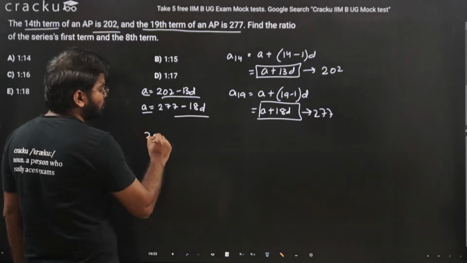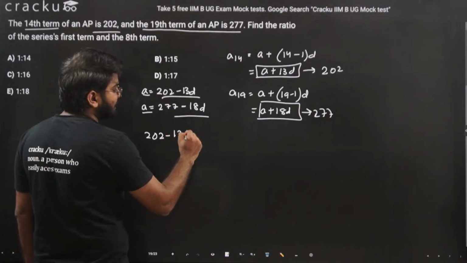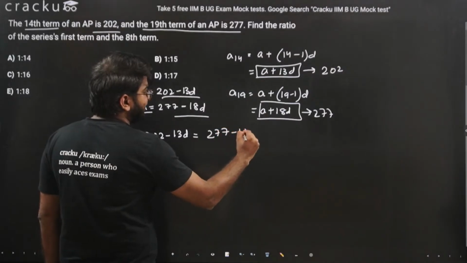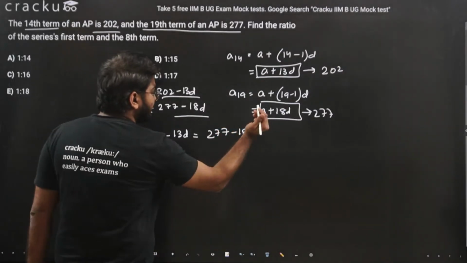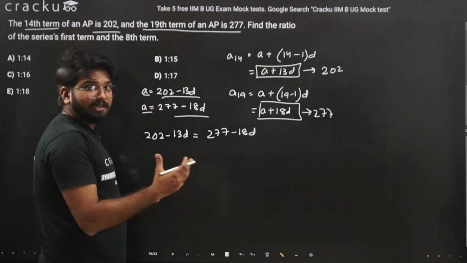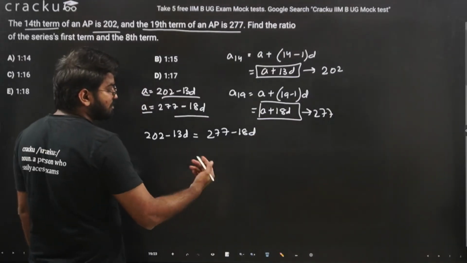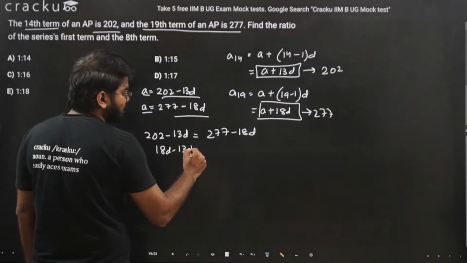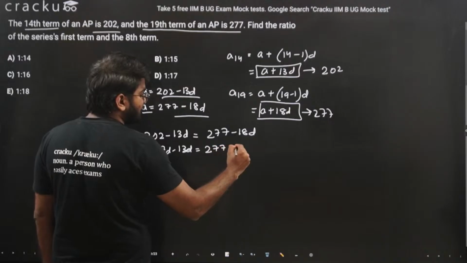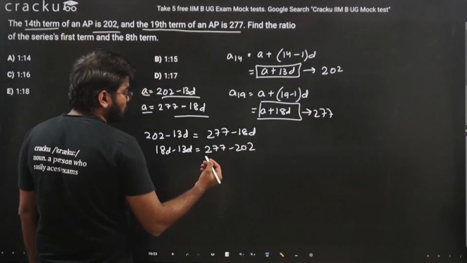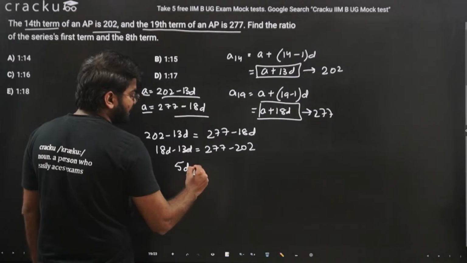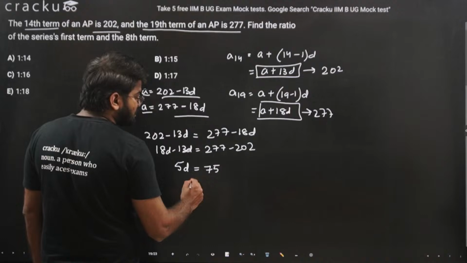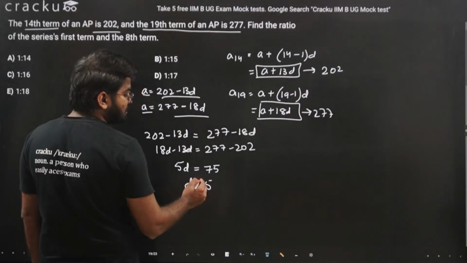So 202 minus 13D should be equal to 277 minus 18D. Let's take the like terms to the same side. So 18D minus 13D should be equal to 277 minus 202. This will be 5D equal to 75, or D is equal to 15.